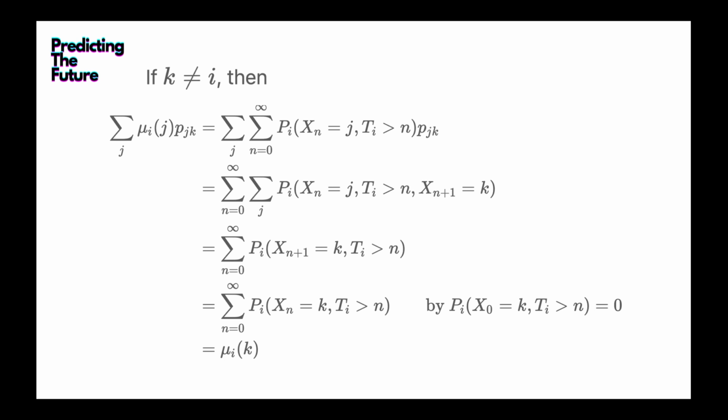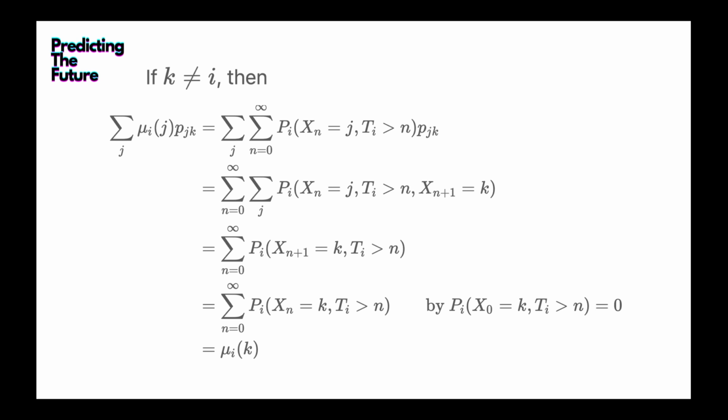We know the previous step is X_n equal to j, and the next step is a transition from j to k. By the definition of the matrix of the Markov chain, this is actually the joint probability of X_n equal to j, X_{n+1} equal to k, and T_i greater than n.